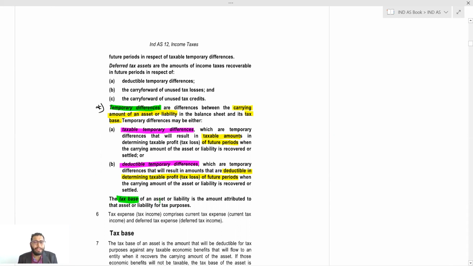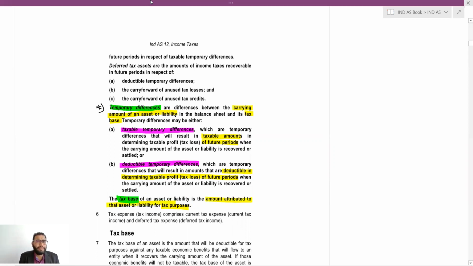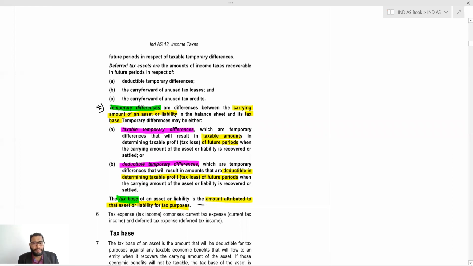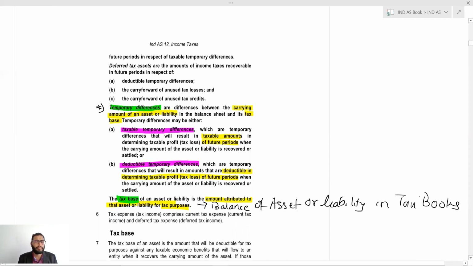Now, what is the tax base? Tax base of an asset and liability is the amount attributed to that asset for tax purposes. Now, what can the tax purposes mean? Simple. Balance of asset or liability in your textbooks. That will be your tax base.